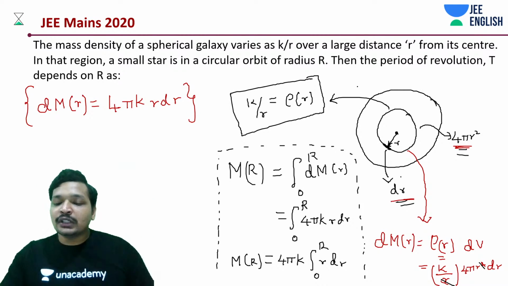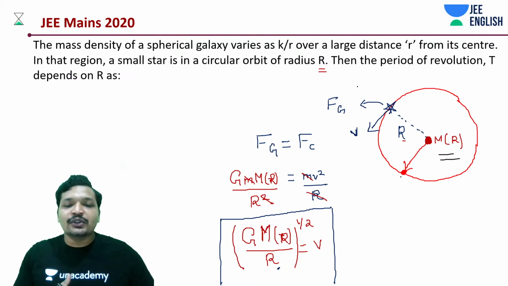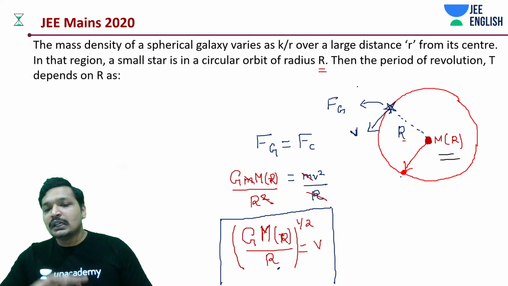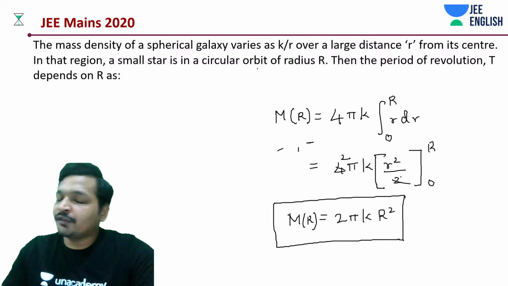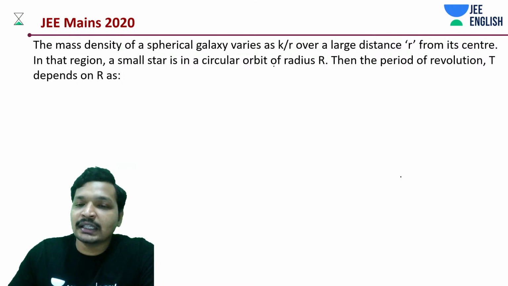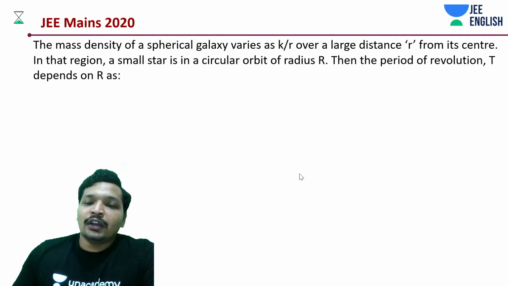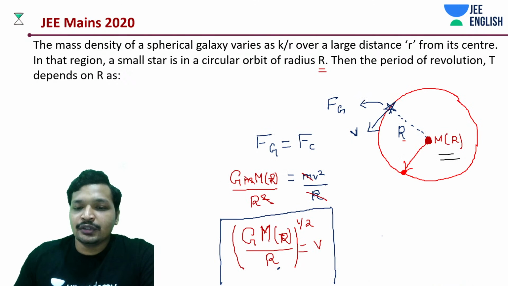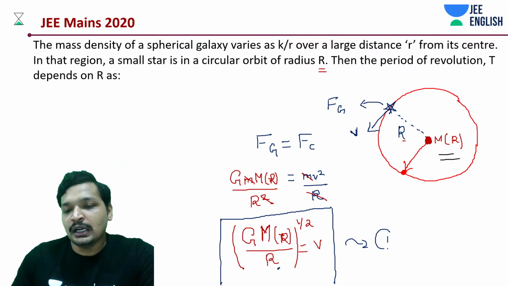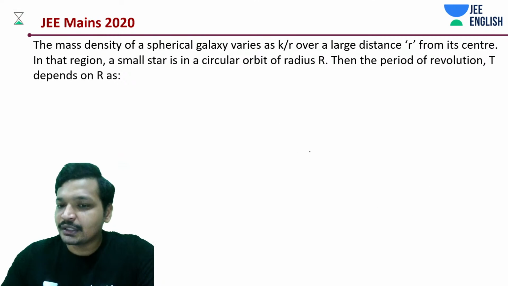I'm explaining so that you get the gist of the question, like it's all focused at the center and this is going to be the velocity, etc. Otherwise, it's not that long a question. It's in fact a very short question in terms of integration, because fewer calculations are involved. We'll be substituting everything in the equations that we have, equation number 1 and 2. You're not writing a board exam, so you won't be doing each and everything individually.